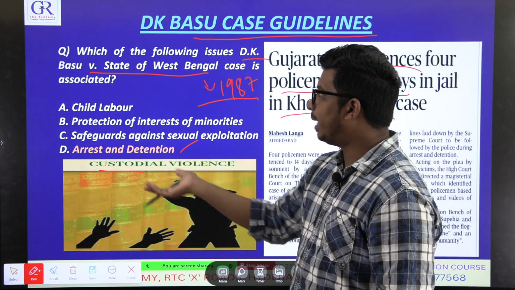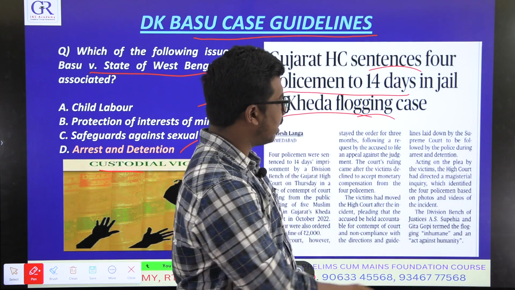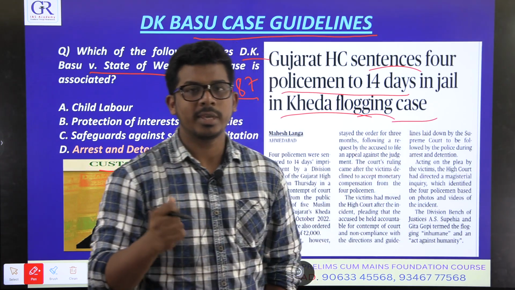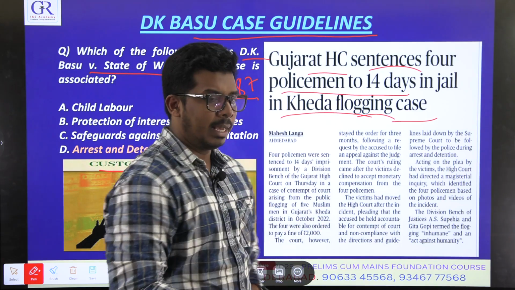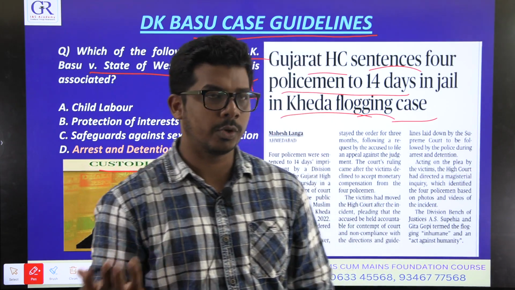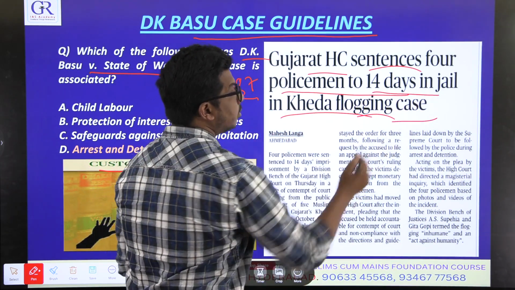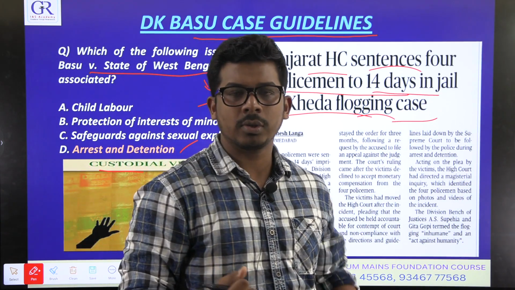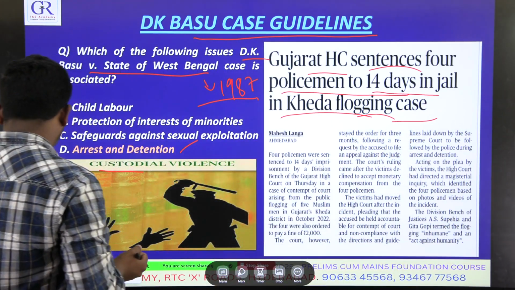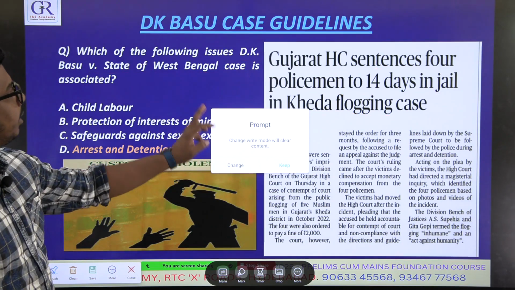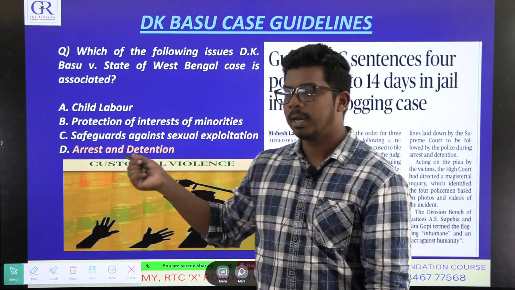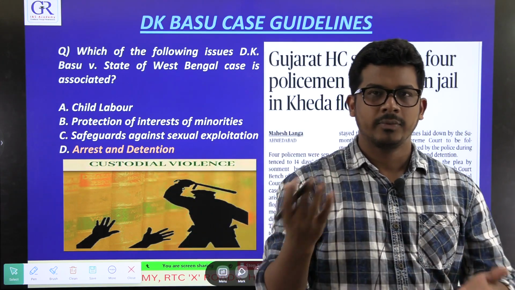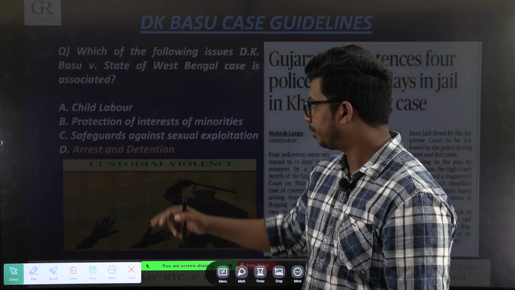But these guidelines were not followed by the police in the current case. So for going against the Supreme Court guidelines, the High Court has sentenced some policemen to 14 days jail. Police have not followed the rules, so they were punished. Remember, the DK Basu case guidelines are related to custody, violence, or arrest and detention of the victim, convict.